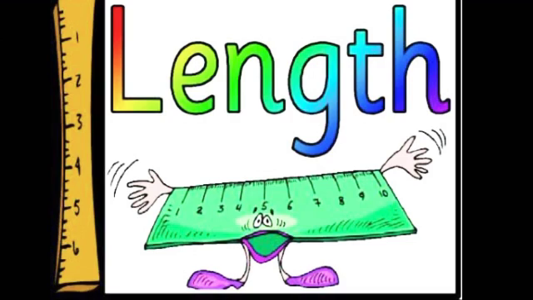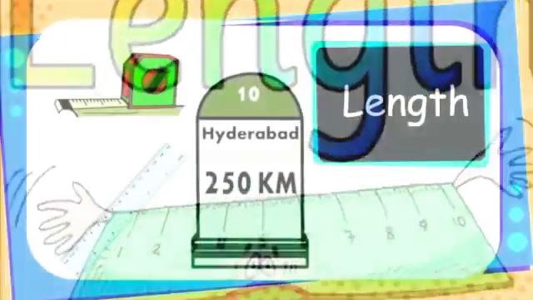Let's understand what is length. Length is the distance between 2 points. So the distance between 2 points is called the length. These 2 points can be either the two ends of the ruler, as you can see in this picture, or you can even consider the two corners of your room, or the two corners of your notebook, or the top and bottom of a curtain, or the distance between any 2 points in your classroom or in a playground.